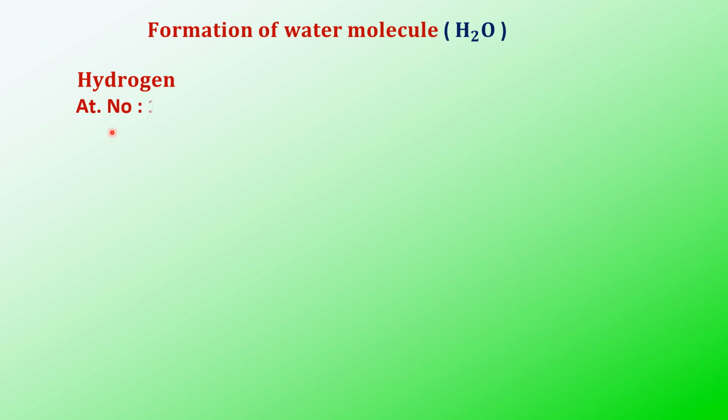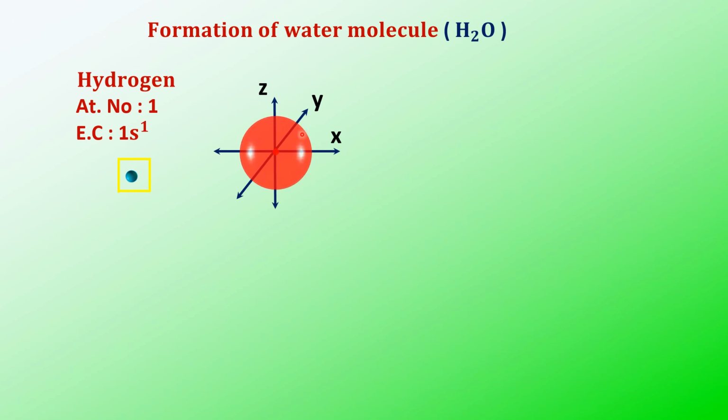Now let us take another example, the water molecule, in which you find the same type of hybridization. So, formation of the water molecule. You know that hydrogen's atomic number is 1 and its configuration is 1s1. That means the s orbital contains one electron. The shape of the s orbital is spherical, and it contains one electron.